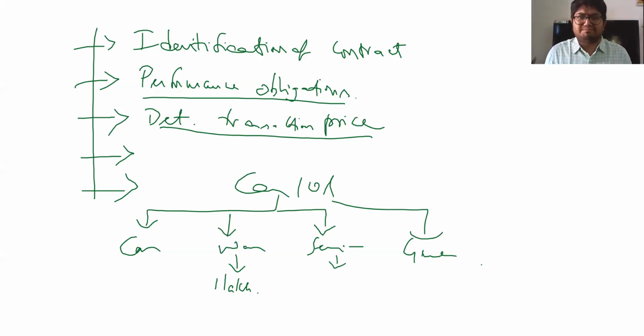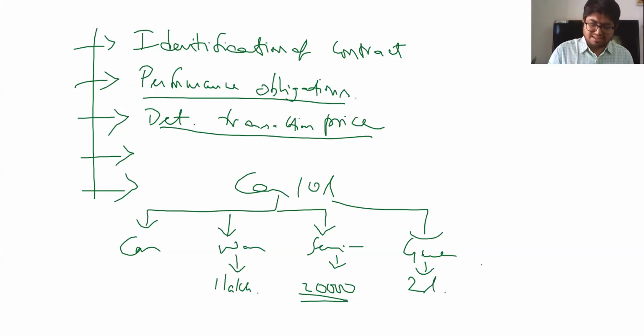Services, normally per service I charge 5,000 rupees. I am giving him 3 free services or 4 services in a year. That means 20,000 rupees is the service charge what I am supposed to recognize as revenue when I actually render services. Same way, guarantee. Over 10 years, I am giving him a guarantee. For 10 years, say the guarantee cost for me would be 2 lakh rupees. In such case, I will have to recognize 2 lakh rupees over a spread of 10 years.